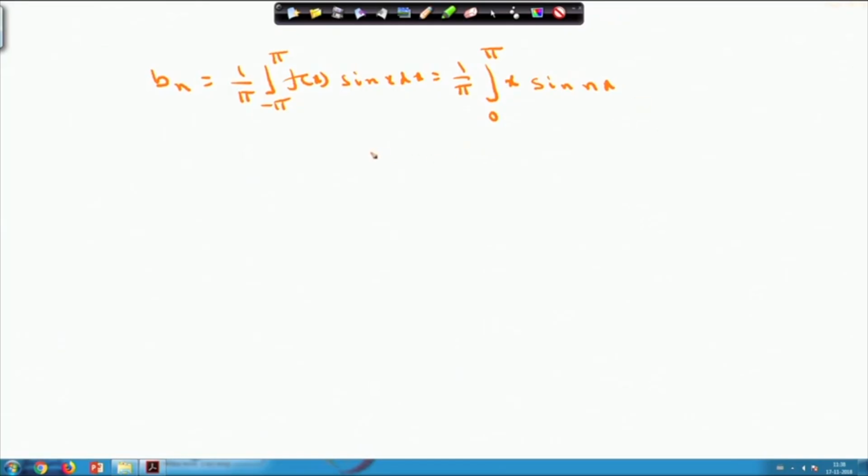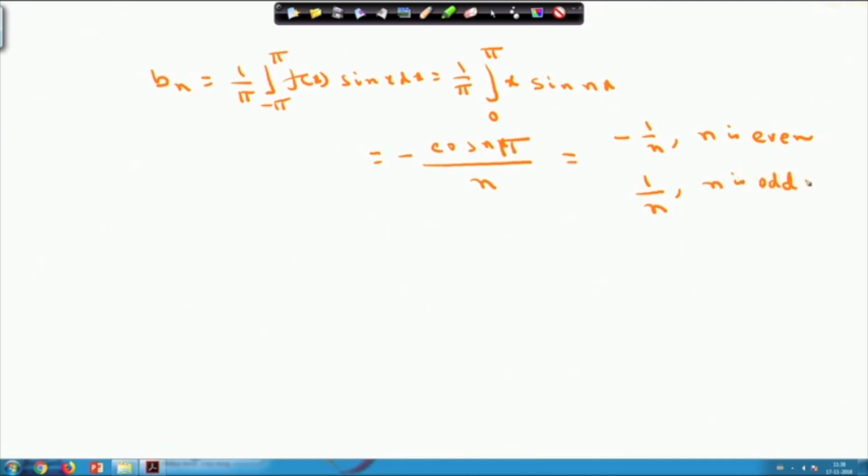If you evaluate this, you will obtain minus cos n pi by n. So it will be equal to minus 1 by n when n is even, and equal to 1 by n whenever n is odd.